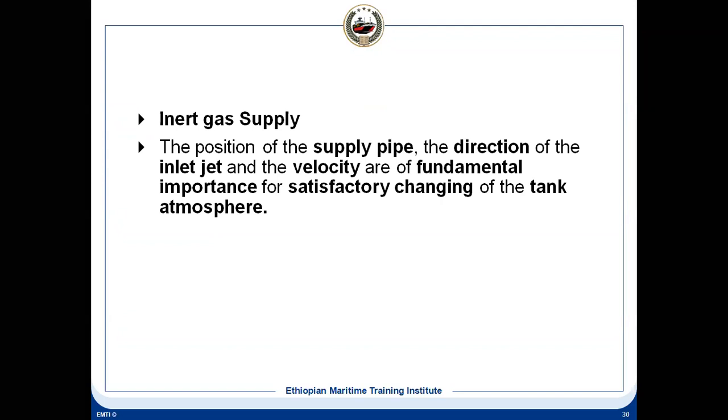In the dilution method, the IG mixes with the existing atmosphere in the tank, so you need turbulence with a higher velocity so that it can mix, and then the other side gets released to the atmosphere. We inject with high pressure and high velocity.